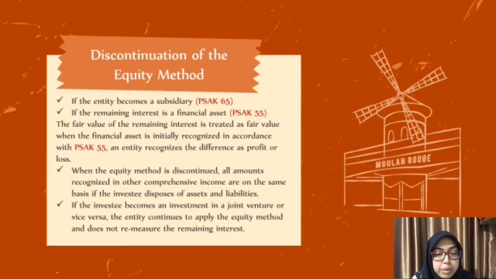When the equity method is discontinued, all amounts recognized in other comprehensive income are accounted for on the same basis as if the investee had disposed of the related assets. And if an investment in an associate becomes an investment in a joint venture or vice versa, the entity continues to apply the equity method and does not remeasure the remaining interest.